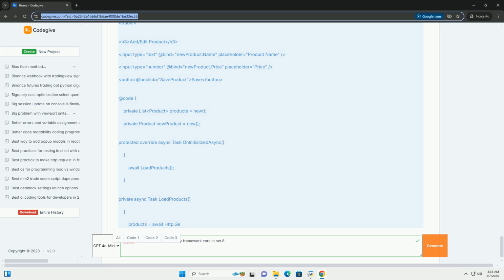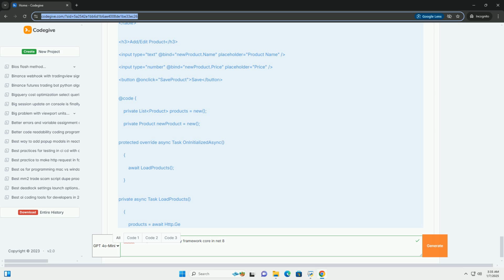Step 6. Create the API controller. Create a new folder named Controllers in the blazorcrudapp.server project and add a controller named productscontroller.cs. Step 7. Create the Blazor component. In the blazorcrudapp.client project, create a new folder named Pages and add a new Razor component named products.razor.